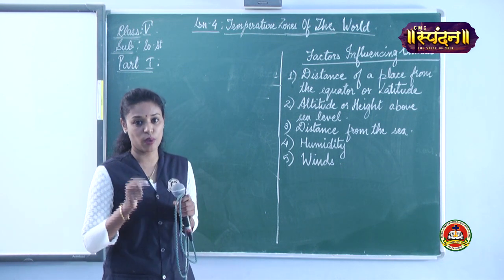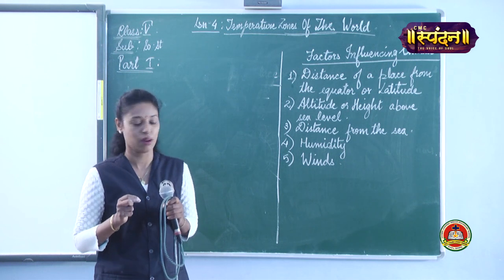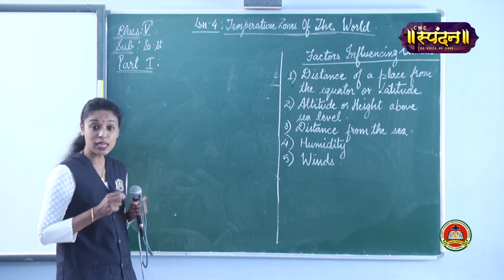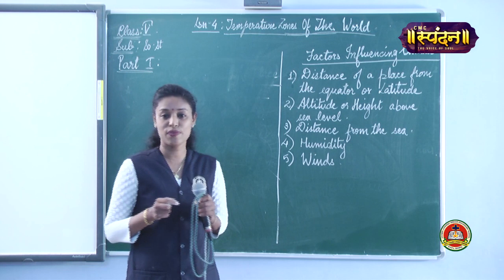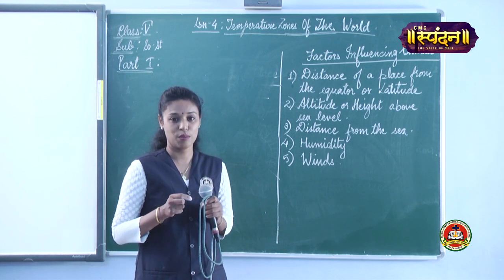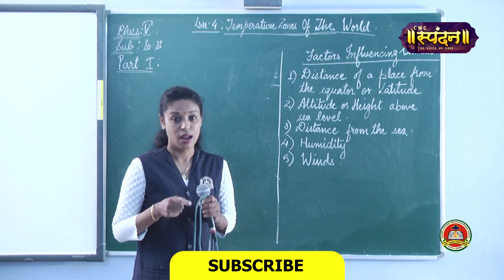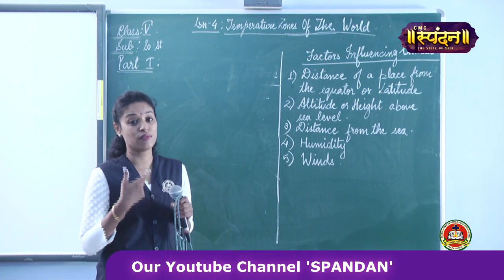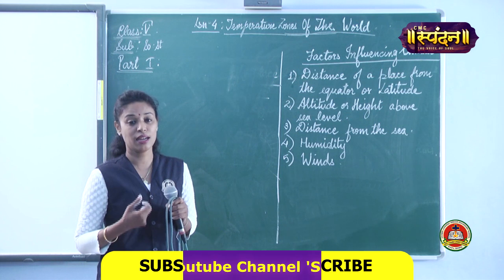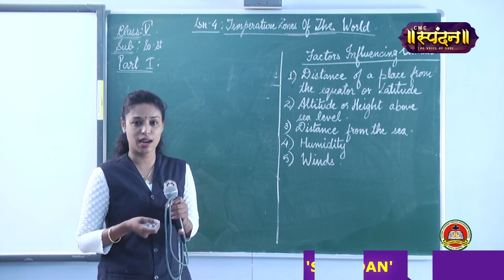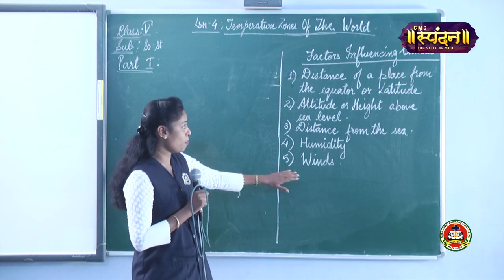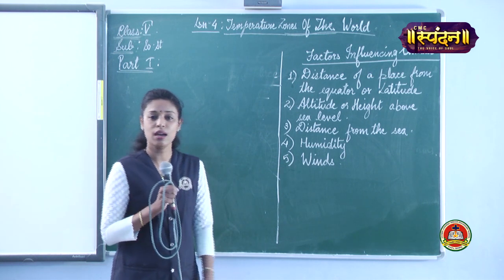The water vapor content in the air is more. Next is your winds. Wind is again another factor influencing the climate. The wind coming from the sea carries moisture. And if the wind comes from the desert, it is very hot and dry. So again, winds are a major factor influencing the climate.